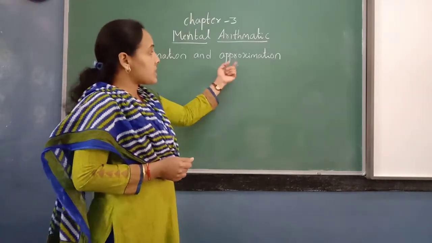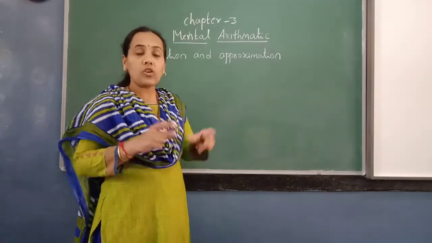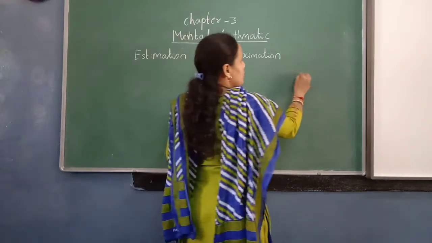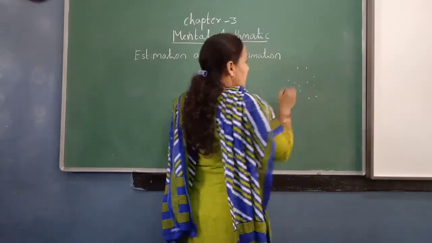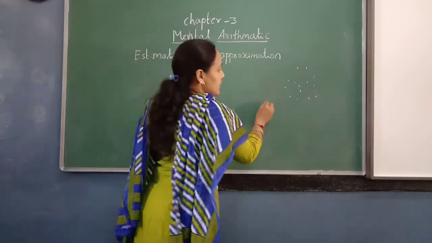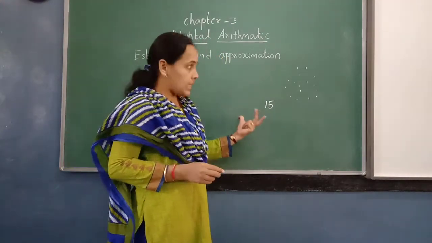So what do you mean by approximation? Approximation means telling something randomly, without calculating or counting. Suppose I have put some dots here. Without counting, I have to tell by looking at these. I may say here 15 dots are there randomly. So I will tell one number.